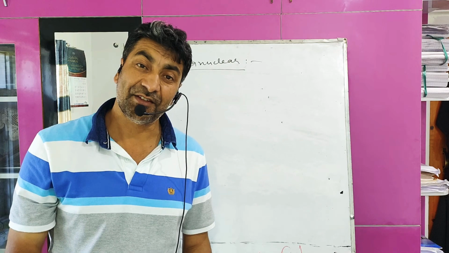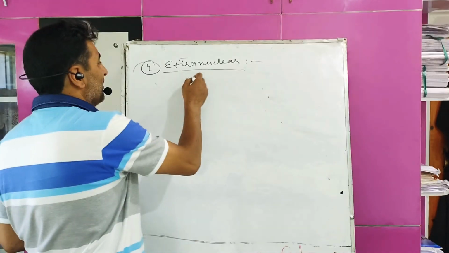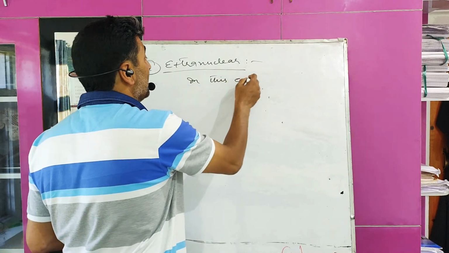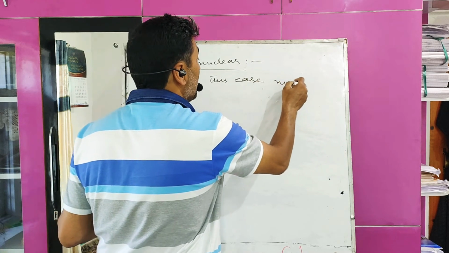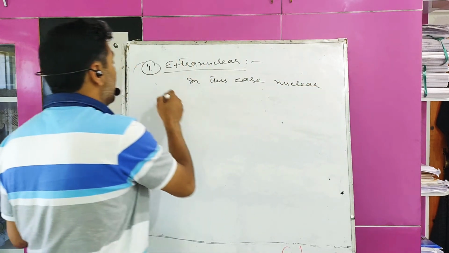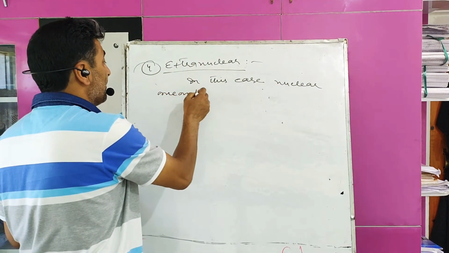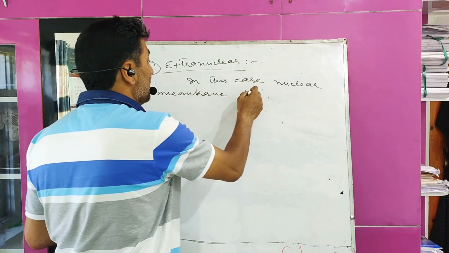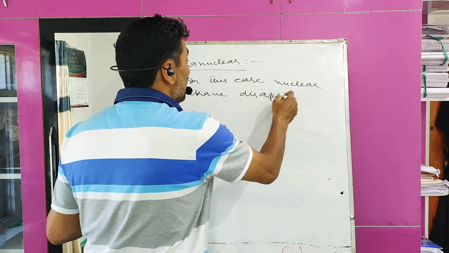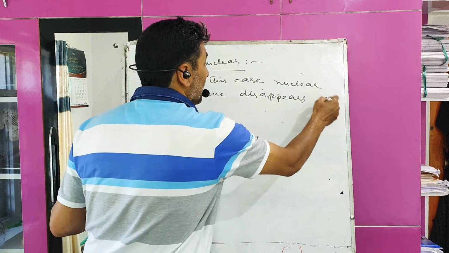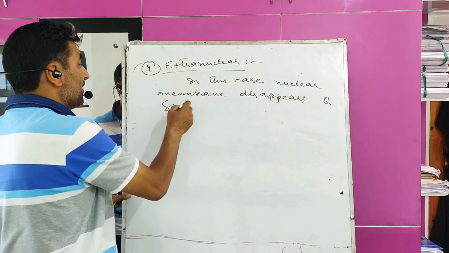This is called extranuclear mitosis. In this case, the nuclear membrane disappears and the spindle is formed.